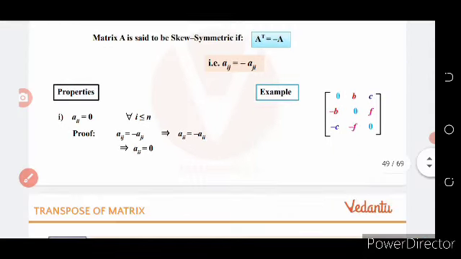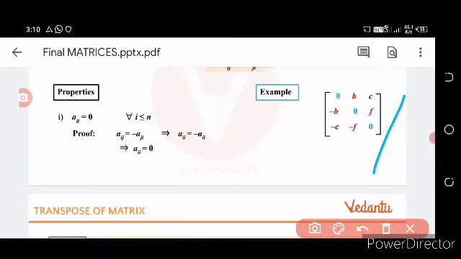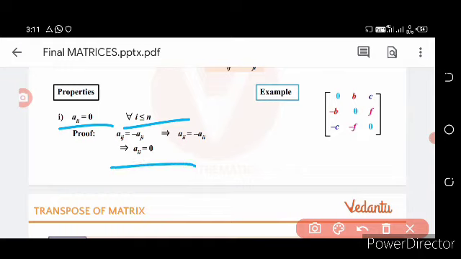Then the properties of a skew symmetric matrix. What are the properties of a skew symmetric matrix? Aii is equal to 0 for all i less than or equal to n. That is, Aij is equal to minus Aji, which implies Aii is equal to minus Aii, that is Aii is equal to 0. We always know that 0 is equal to minus 0.